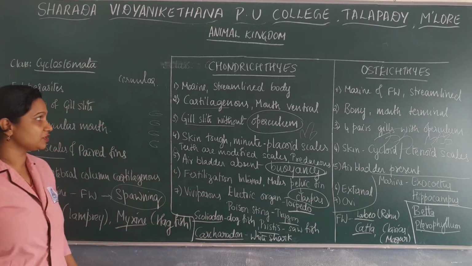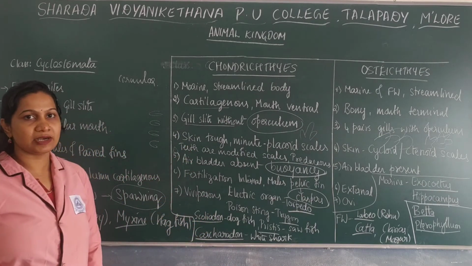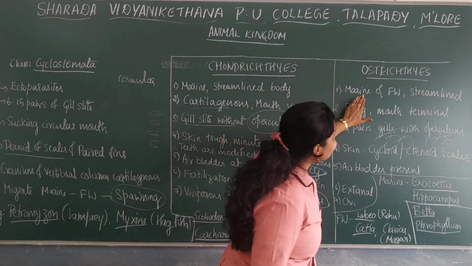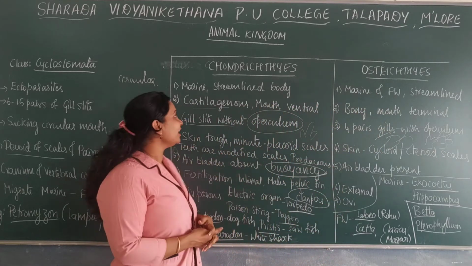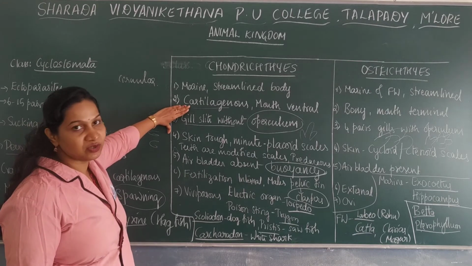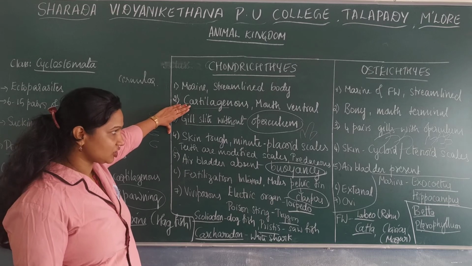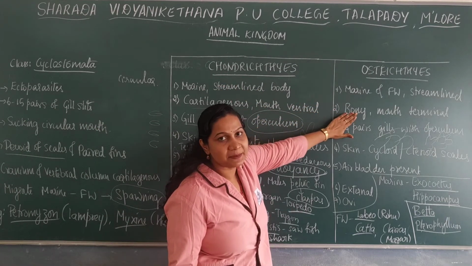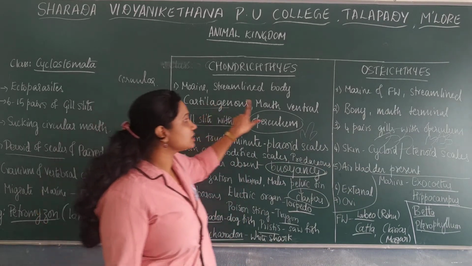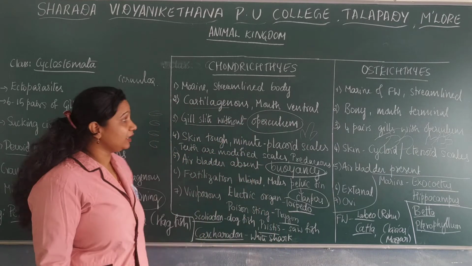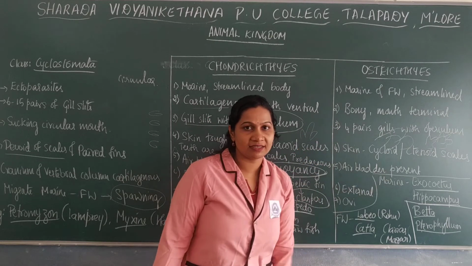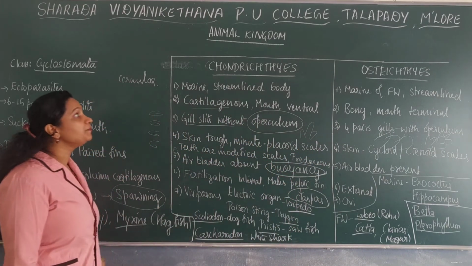So that is regarding the features. In the difference between Chondrichthyes and Osteichthyes, Chondrichthyes members are exclusively marine, whereas Osteichthyes members are marine as well as freshwater. Chondrichthyes have a cartilaginous endoskeleton, and Osteichthyes members have a bony endoskeleton. In Chondrichthyes the mouth is ventral, in Osteichthyes the mouth is terminal.